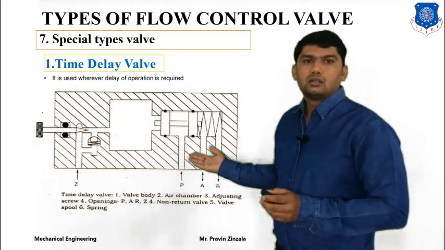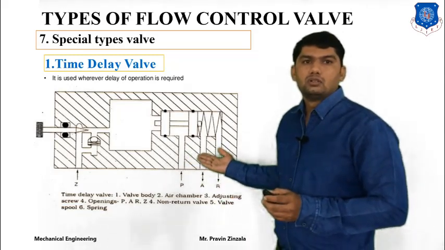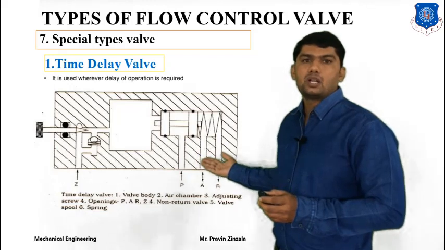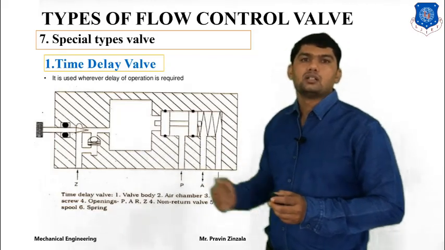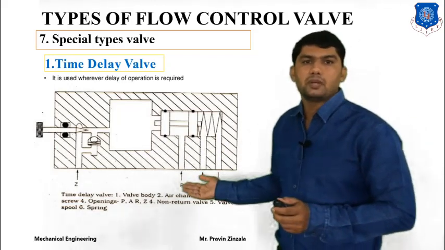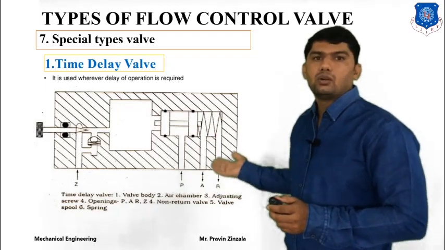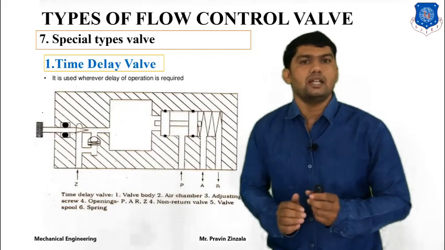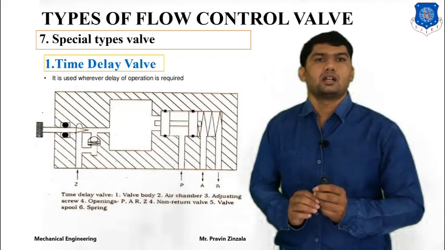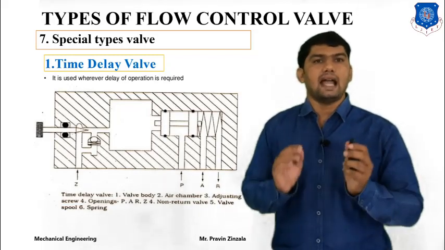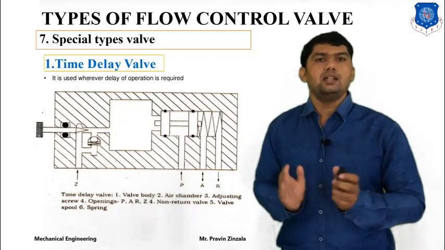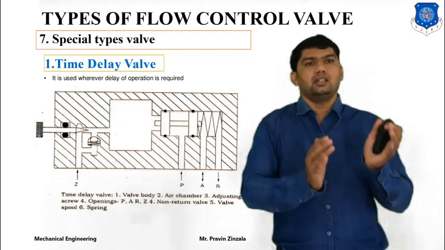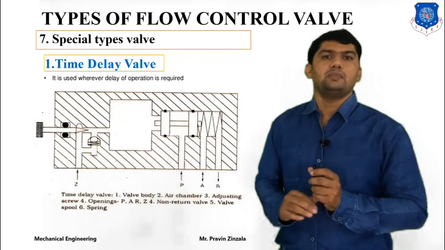Here the basic ports of the valve are port A, port R, port P and port Z. What happens? During the supply from P to A or from A to R, we can also hold the position steady for a particular time duration. So it's called a time delay valve, which is mainly used for delay in operation.